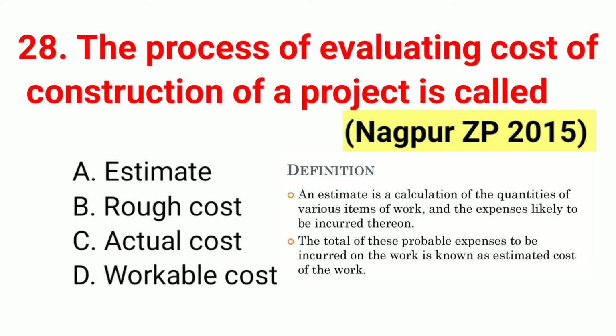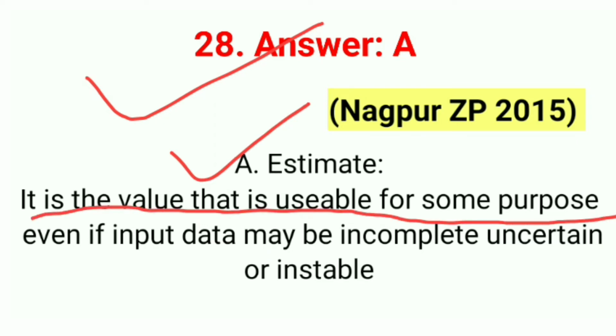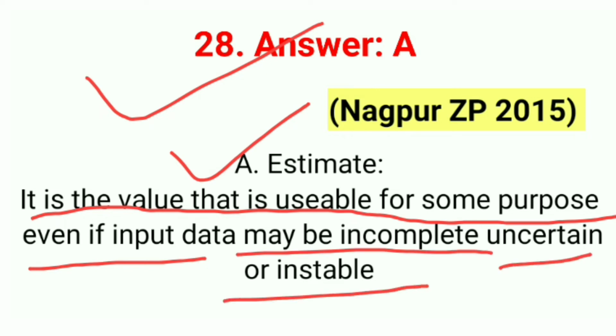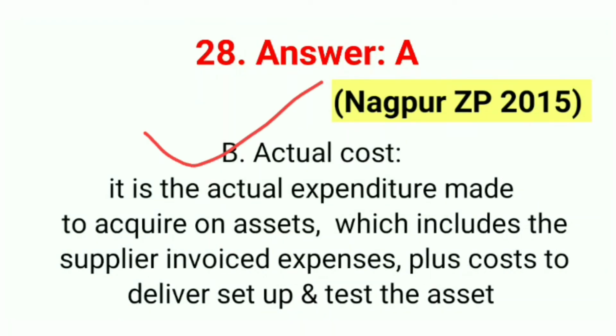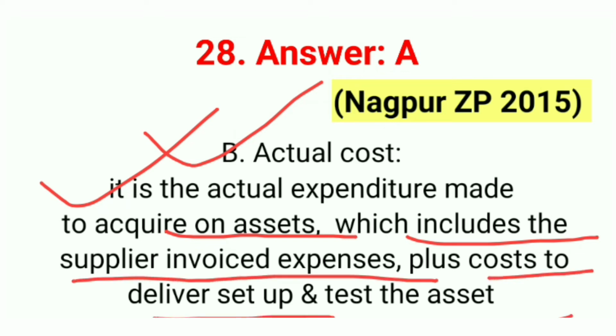Question number 28. The process of evaluating cost of construction of a project is called. The correct answer is option A, estimate. This question was asked in Nagpur ZP 2015. 28 answer is A, estimate. It is a value that is usable for some purpose even if input data may be incomplete, uncertain or unstable. B is the actual cost. It is the actual expenditures made to acquire an asset, which includes the supplier invoiced expenses plus cost to deliver, set up and test the asset.